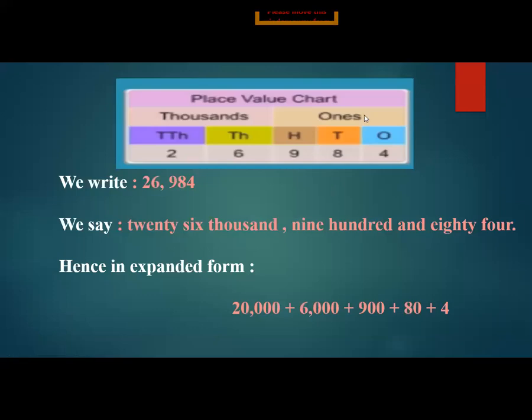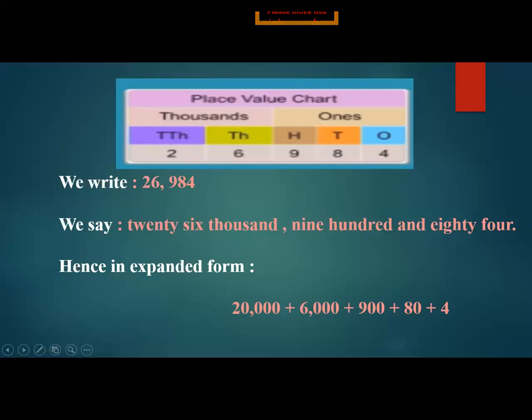Okay. Place value chart of a 5-digit number. Starting from here. Units 4, tens 8, hundreds 9, thousands 6, and 10,000s 2. So you write 26,984. In words we write twenty-six thousand nine hundred eighty-four.